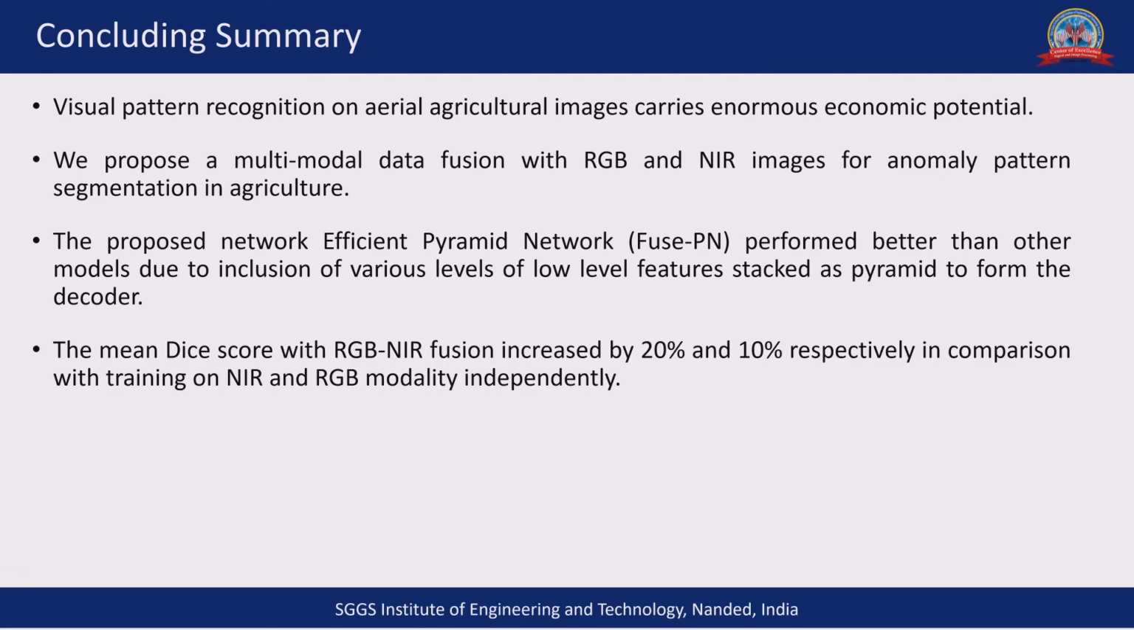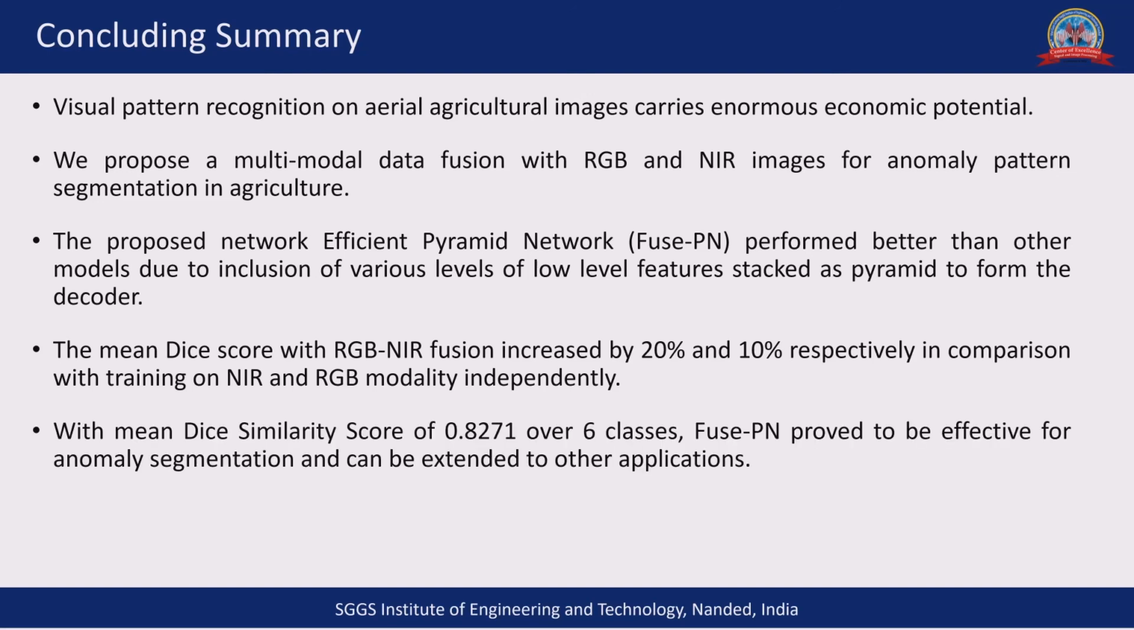The mean dice score with RGB and NIR fusion was increased by 20% and 10% respectively in comparison with training on NIR and RGB modalities independently. So with a mean dice similarity score of 0.8271 over 6 classes, the FusePN proved to be effective for anomaly segmentation and can be extended to other applications as well.